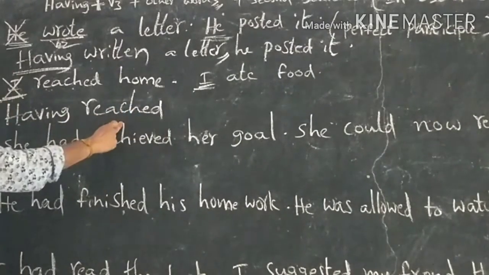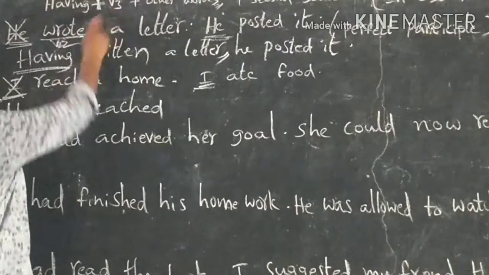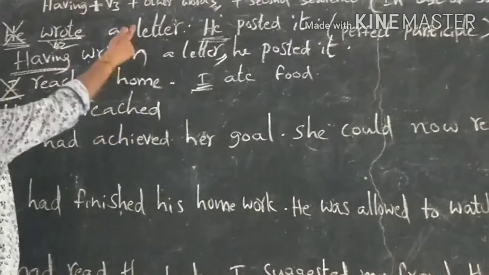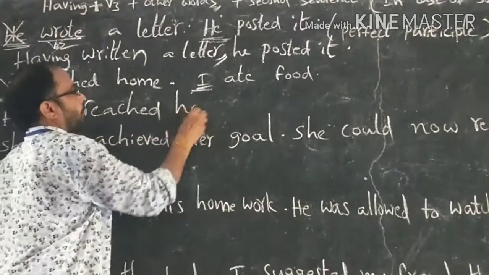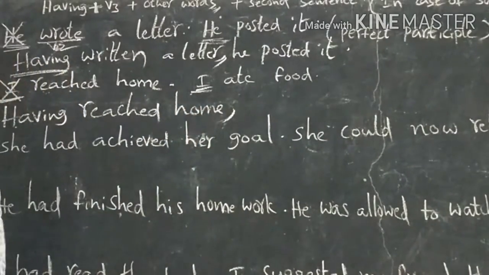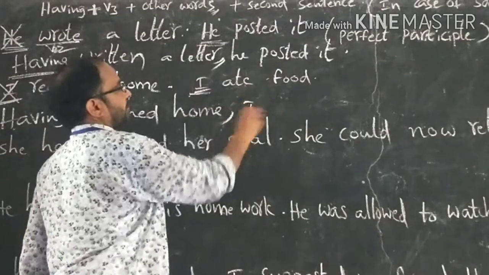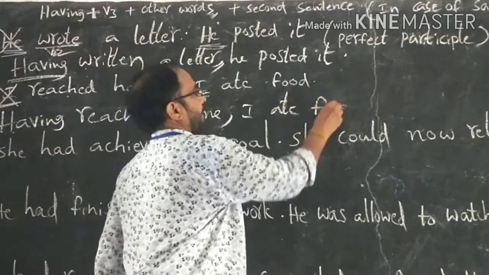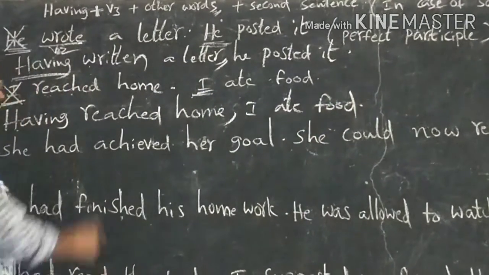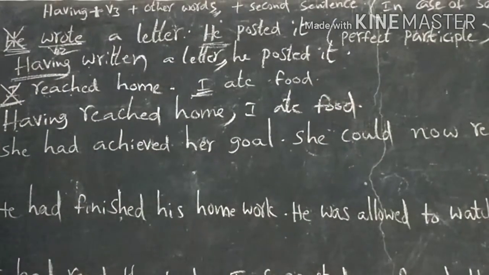Having plus verb 3 is over. Other words or remaining words of the first sentence. Having reached home, comma, I ate food. Second sentence as it is. Having reached home, I ate food.